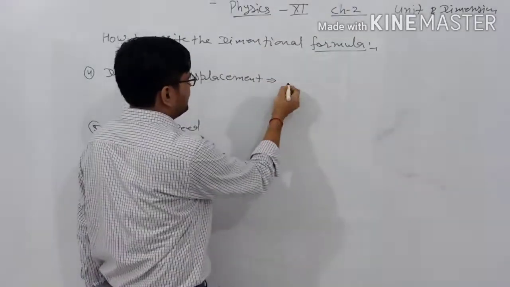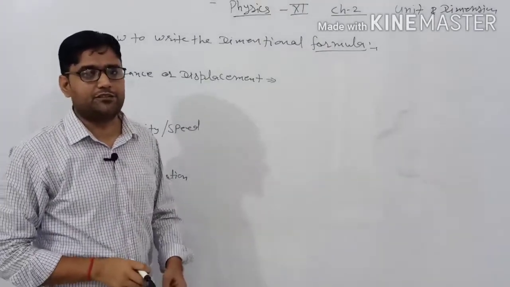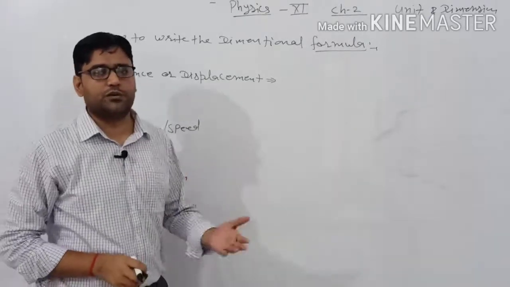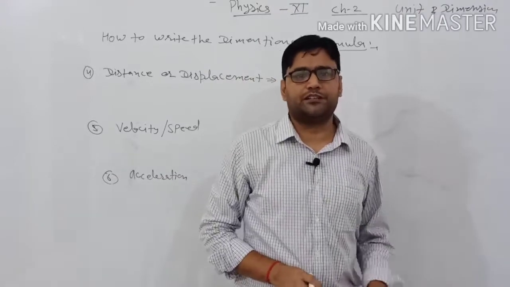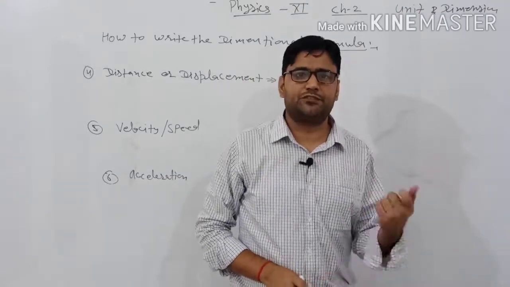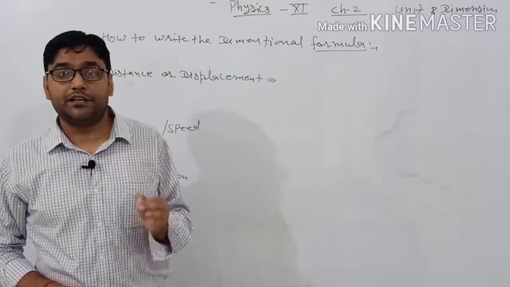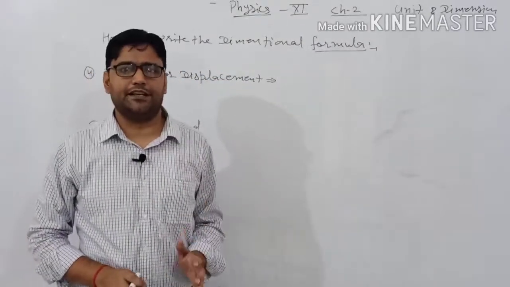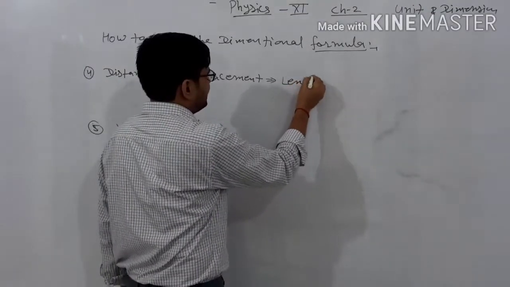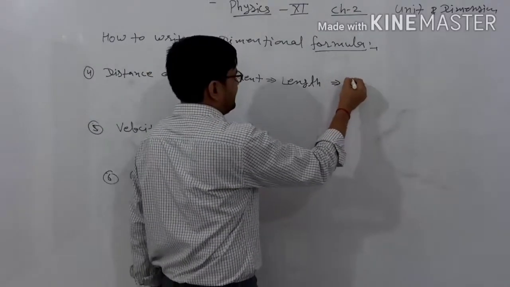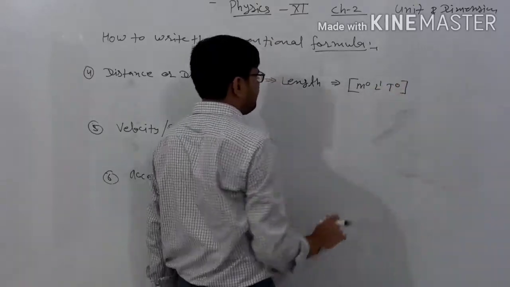Again it is to be measured in terms of the length, because when we are moving from one point to another point, like you are just to be moving from your home to your schools, and you are just to be said, sir, my home is to be at 2 kilometers away from my school. It means here it is to be measured in terms of the kilometer or in terms of the meter. That's why kilometer and the meters are to be the unit of the length. It means it is to be represented in terms of the length. The unit is to be similar to the length, that's why it is to be written down in terms of the m0, L1, T0. Clear?